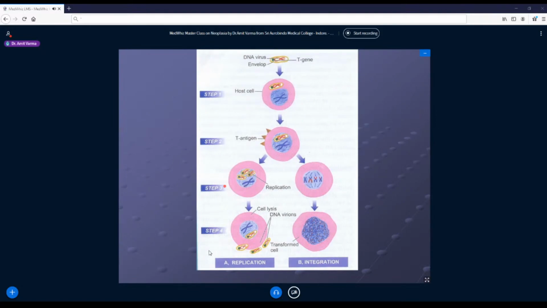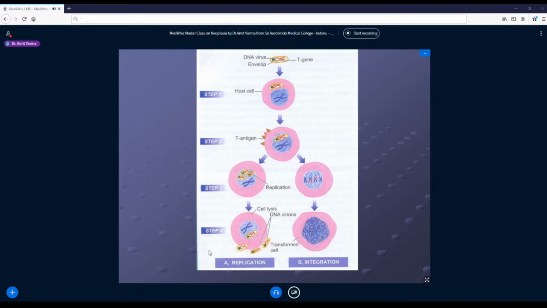So this we can just see through a diagrammatic representation, same thing. There's a DNA virus with an envelope. It binds to a host cell. It enters the host cell. In normal circumstances, this DNA virus uses the human DNA machinery to replicate, and once it forms n number of copies, it will come out, burst the cell and come into the circulation affecting other cells. So this is the normal viral cycle.